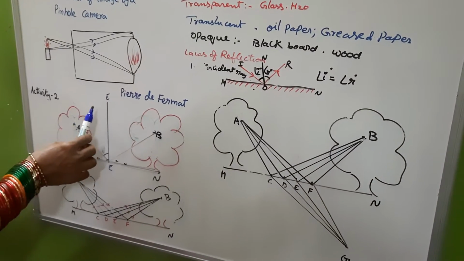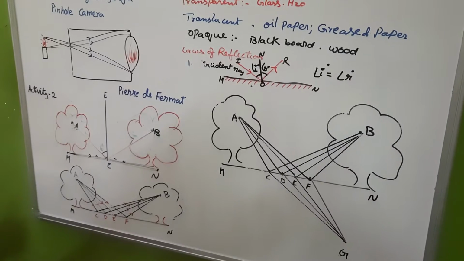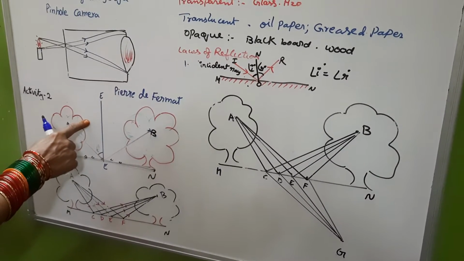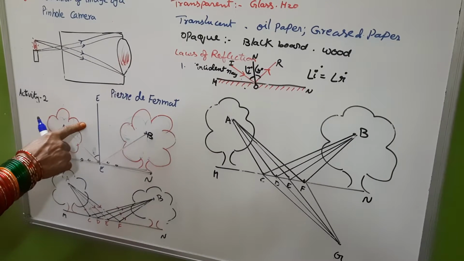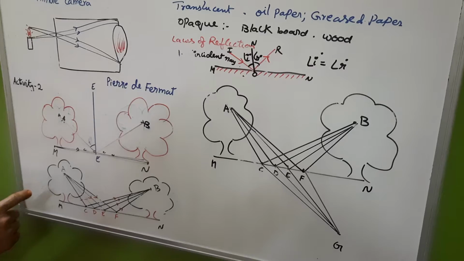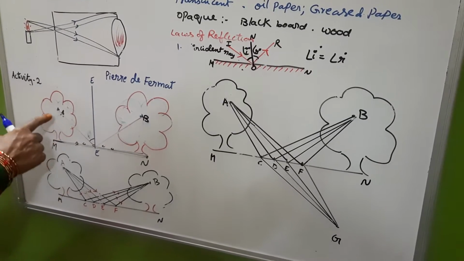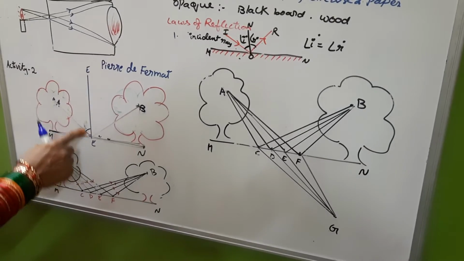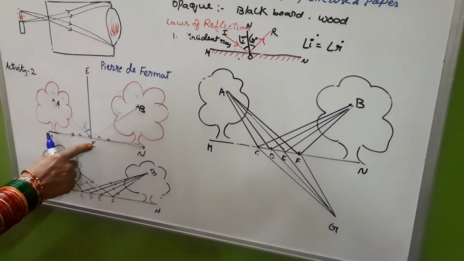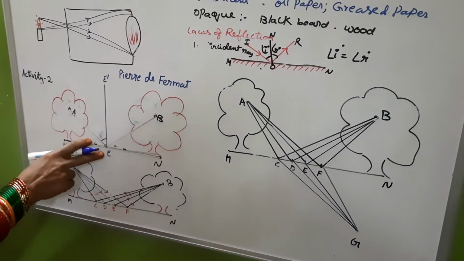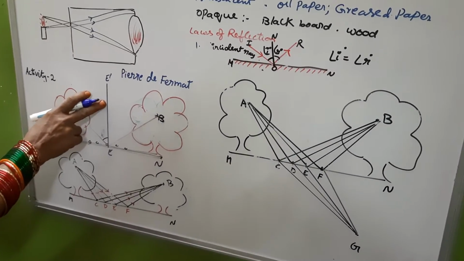Children, see here in the crow in the above situation, light also selects the path which takes the least time to travel. See here, this is the point A, this is the point B, and here if you draw a normal at point E, this is called E dash. E and E dash, it is nothing but the normal which we have drawn.